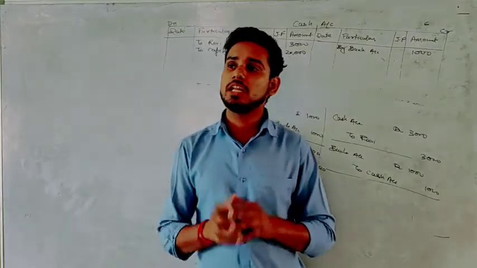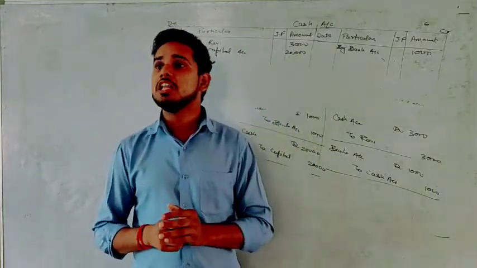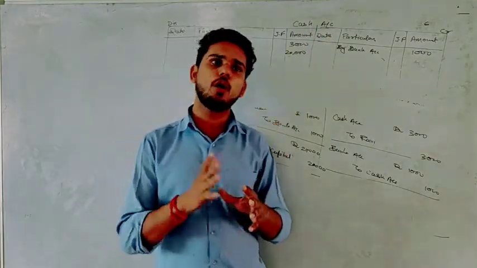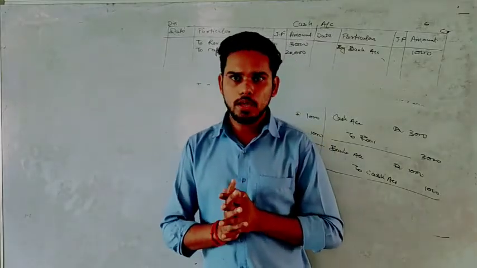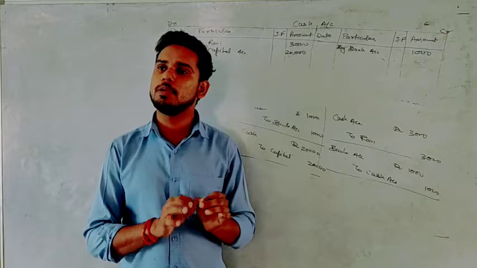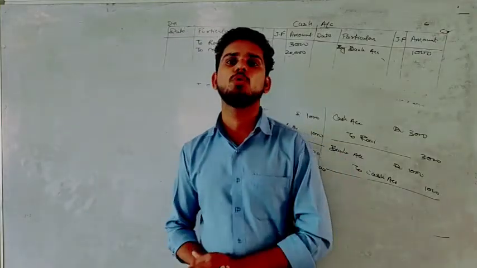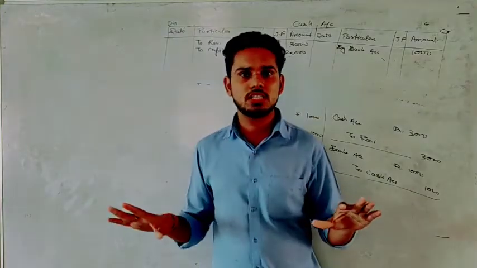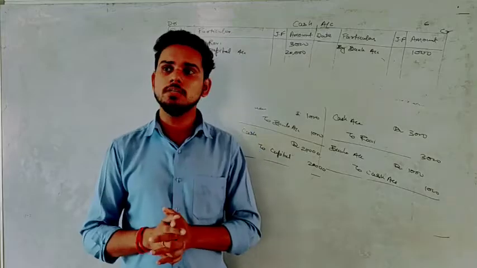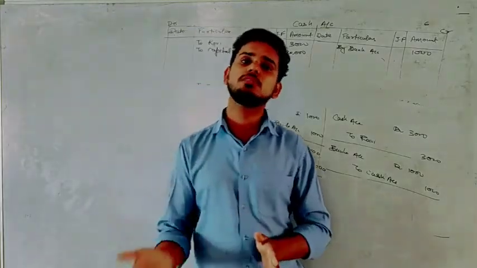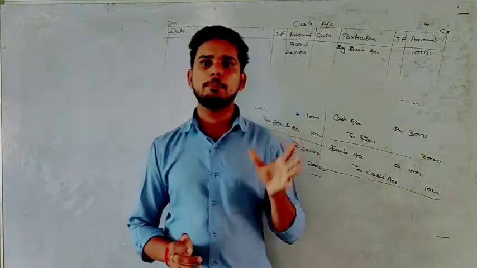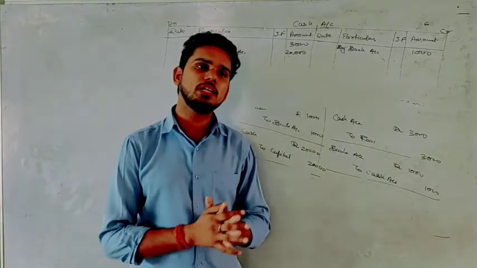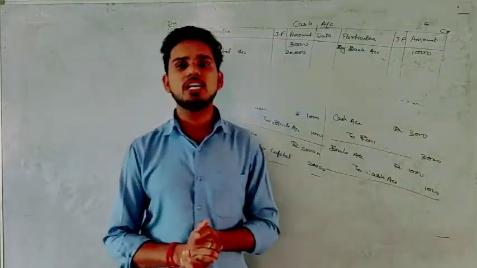We have already understood that if any business is preparing a cash book, they will not prepare a cash account, because the cash book will also work as a cash account. So if you are preparing a cash book, there will be no posting from the cash book to any account known as cash account. Okay, so cash book is done, journal we have discussed. Now we have to understand one more thing, how to make the posting from subsidiary books. Like if we are preparing a purchase book, then how will we post from the purchase book to the purchase account. That we will understand in the next class. In today's class we will see one question.